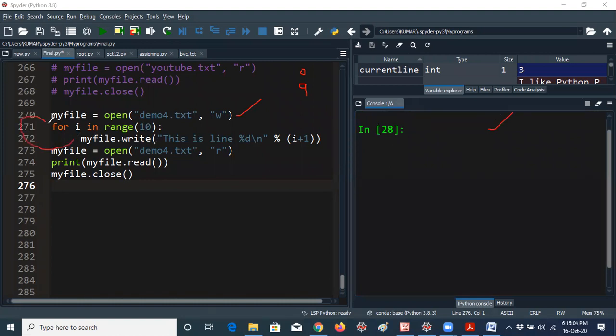After that, the for loop iterates to the i value 1, because i value 0 is already completed. Now i value is 1. So whenever the i value is 1, my file dot write will be executed again. This is line, here i plus 1. i is earlier 0.